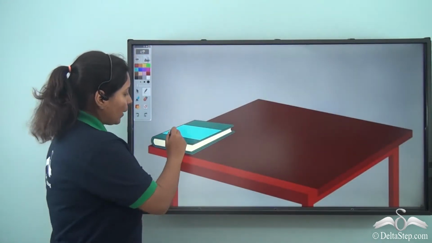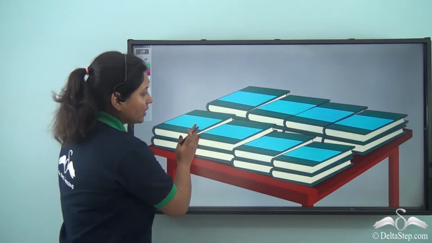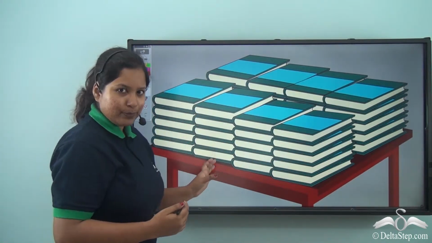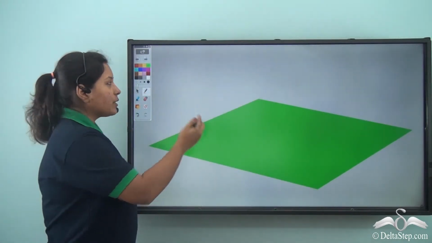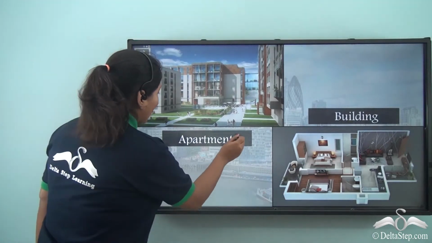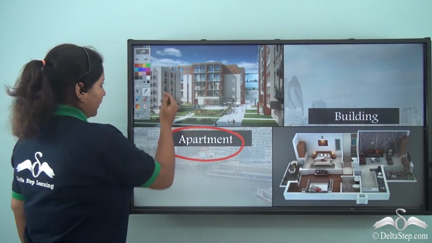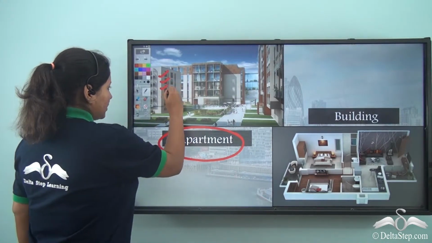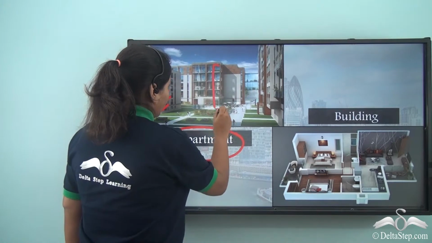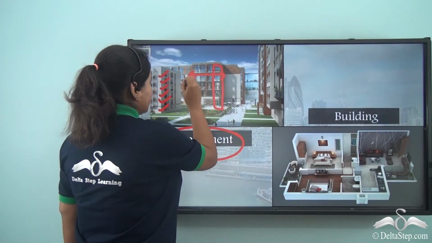Well, you had one book, that was fine. Now you had multiple books. Once you're done with the row, you have to keep on increasing the column so that more and more books can fit on the table. So in modern days, we have our apartments. Just like the books in the column, we have got houses in the stories. So usually a building has 4 or 5 stories with 2 or 3 flats in each story.